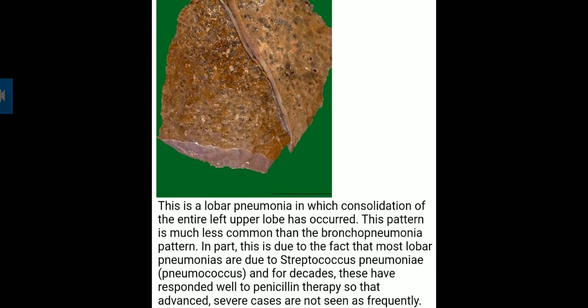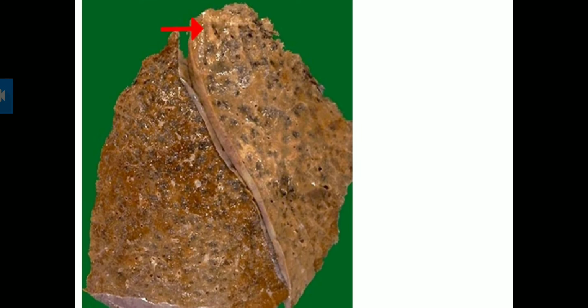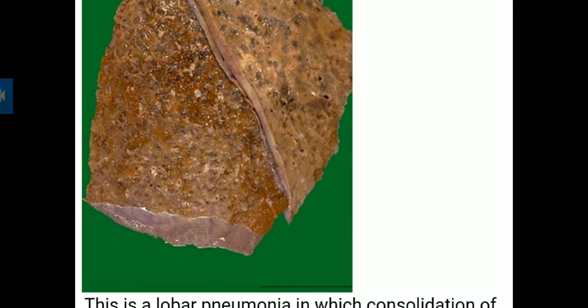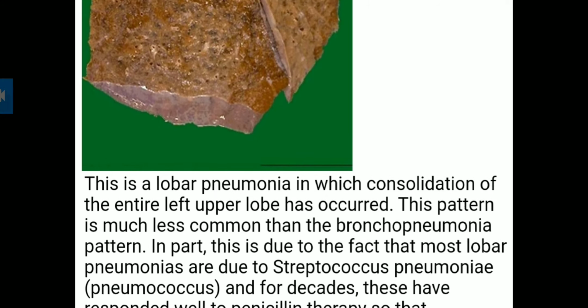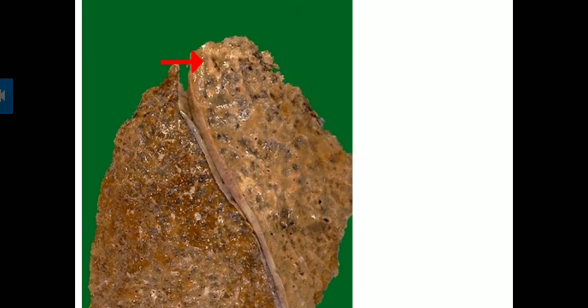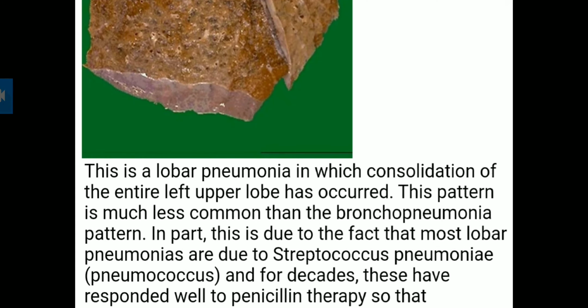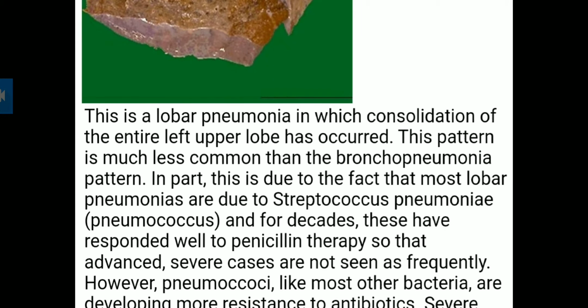And here you are seeing lobar pneumonia, which I already taught. The light section is the affected part. It is lobar pneumonia in which consolidation of the entire left upper lobe has occurred. Means the left upper lobe of the lung is mostly affected. Usually the lower lobe is affected, and this pattern is much less common than bronchopneumonia.